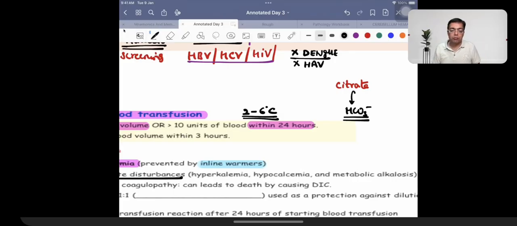So when you're giving blood very, very quickly, there is always a very high risk for development of metabolic alkalosis. Sometimes in association with metabolic alkalosis, patients are going to be having development of hypokalemia.